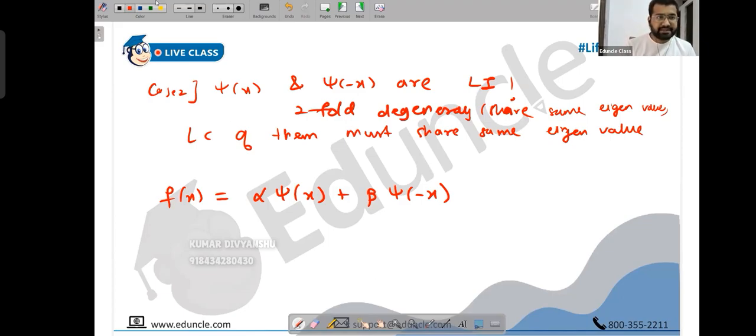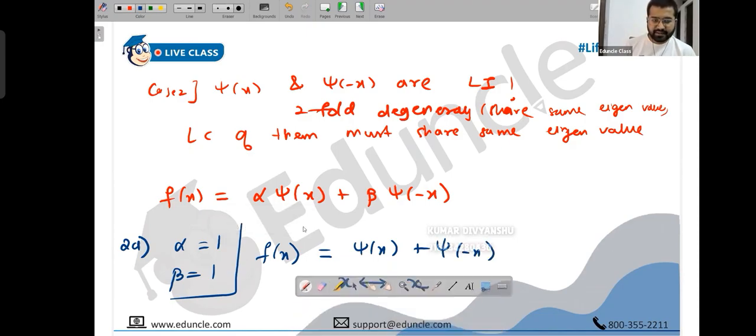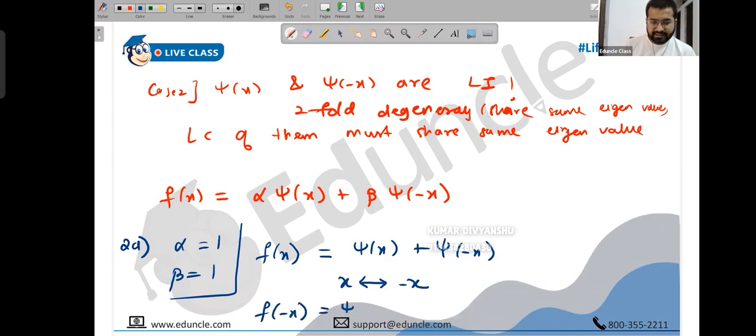Now let's take case 2a. You can give infinitely many values to alpha and beta, whatever you want. Suppose alpha is 1, beta is 1. What happens to f of x? f of x is psi of x plus psi of minus x. Now replace x with minus x. What happens to f of minus x? This is psi of minus x plus psi of x, because if x becomes minus x, then minus x becomes x.